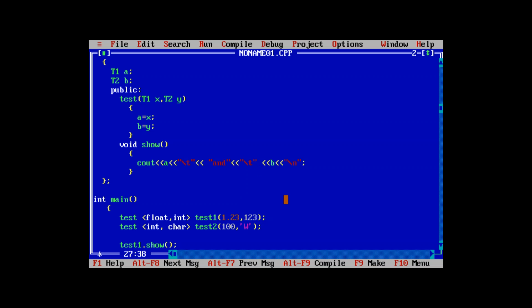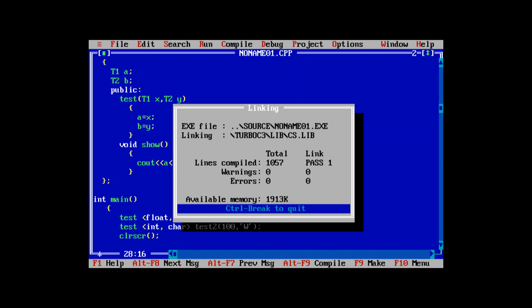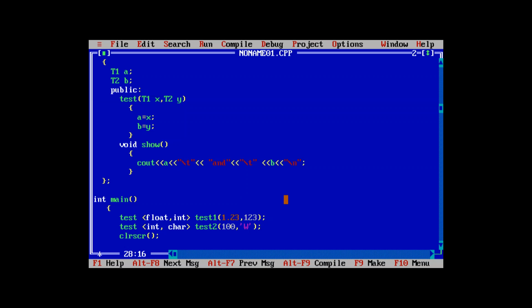So this is just hit and try. Then with clrscr, if I compile again, 1.23 and 123, and 100 and W are printed on two lines.